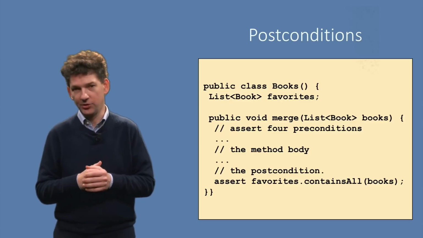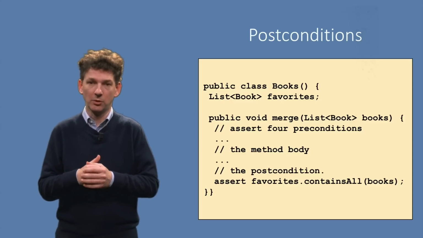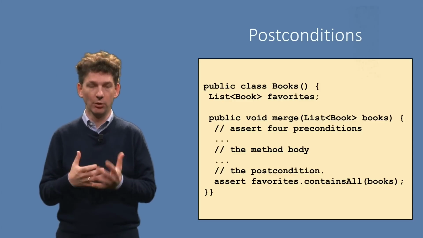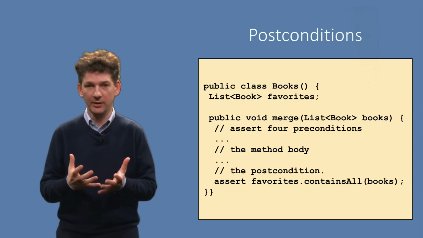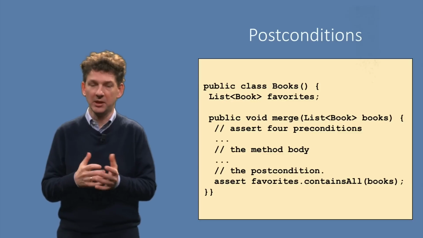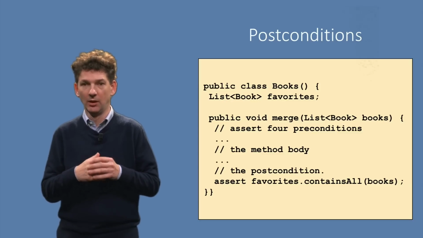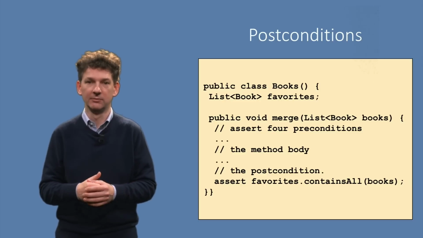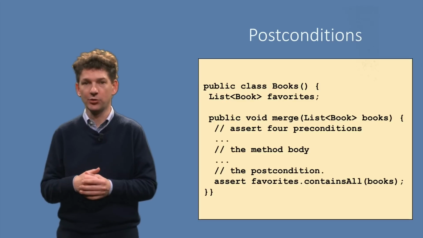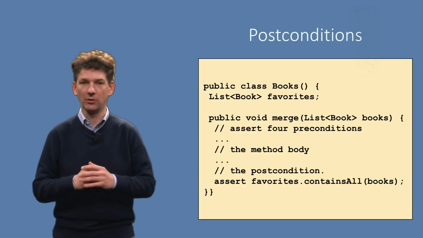Besides preconditions, we can also add assertions for postconditions. Postconditions describe a method's desired outcome. In this case, one outcome is pretty simple to express. The new books should be contained in the list of favorites. Again, we add this as an assert statement, this time at the end of the method body.